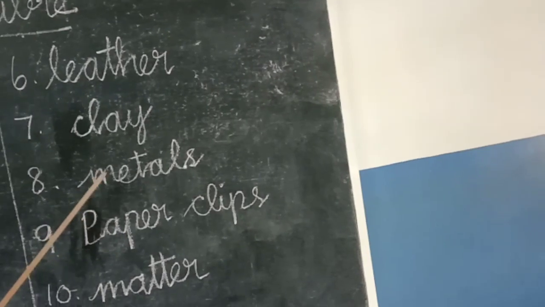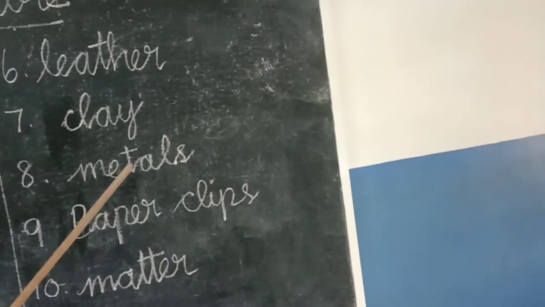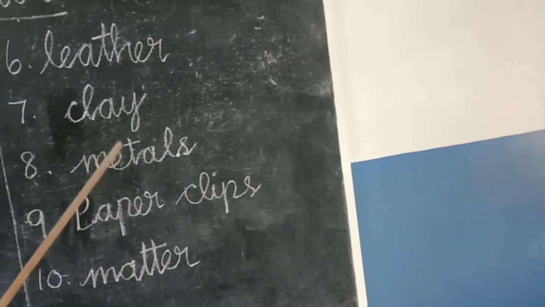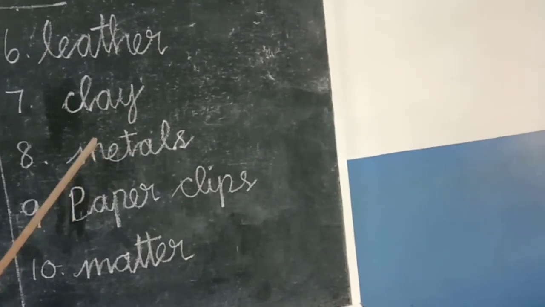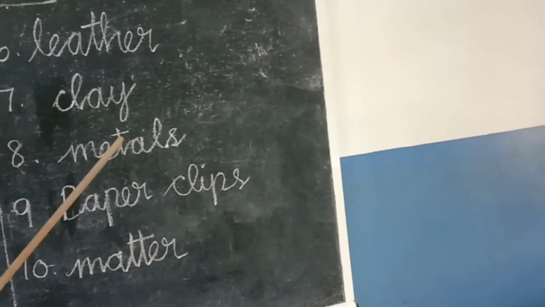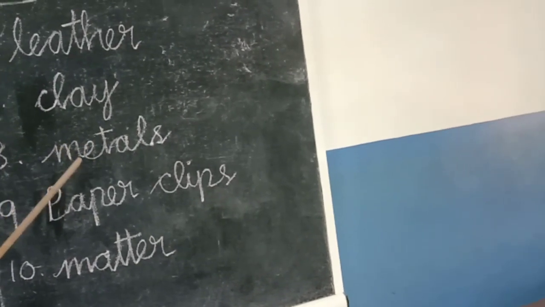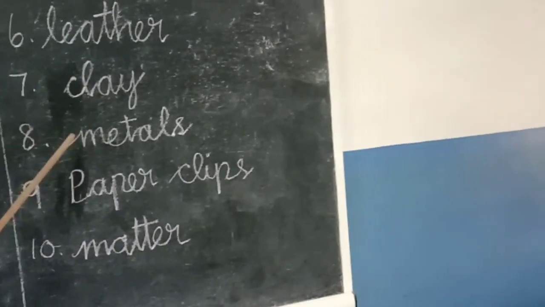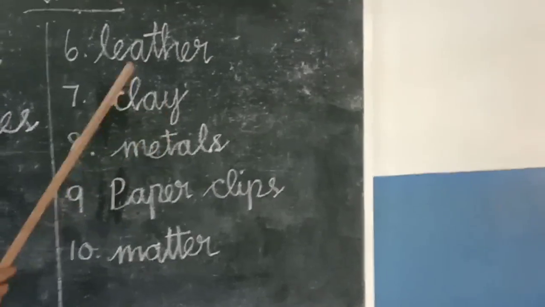Next one, metals. M-E-T-A-L-S. Metals are materials got from metal ores. For example, gold, silver, iron and copper.